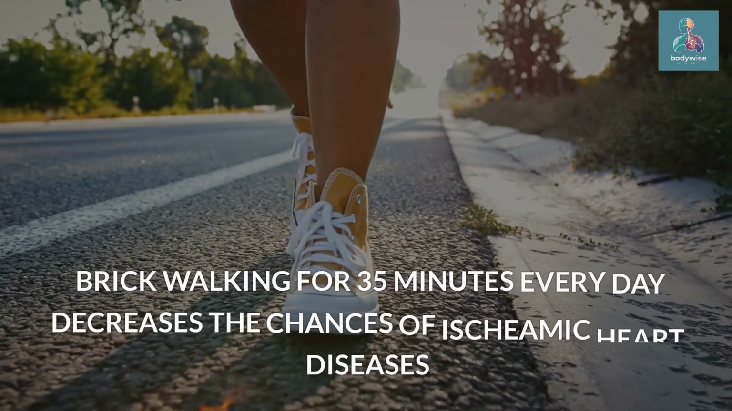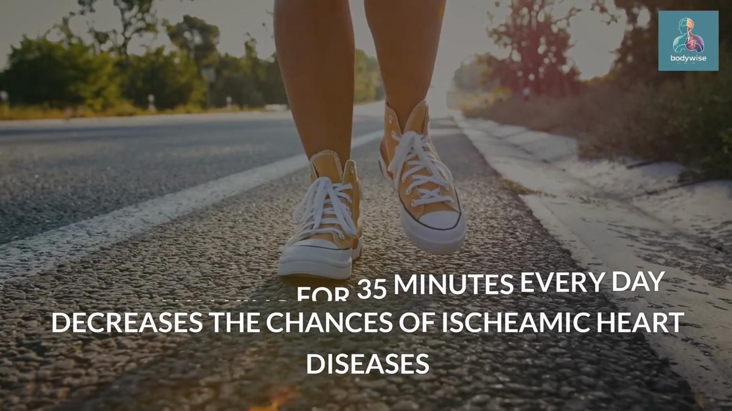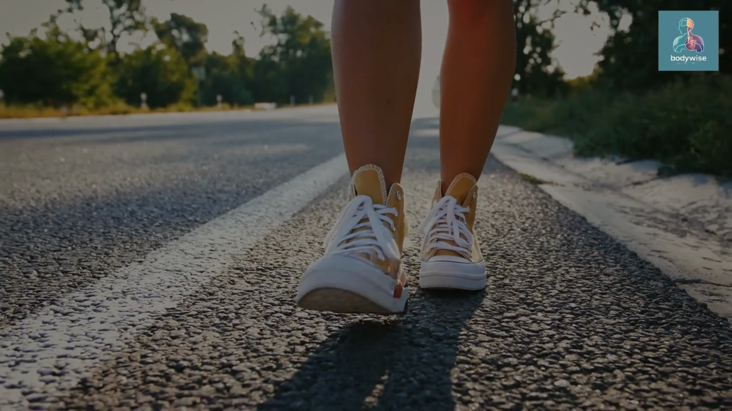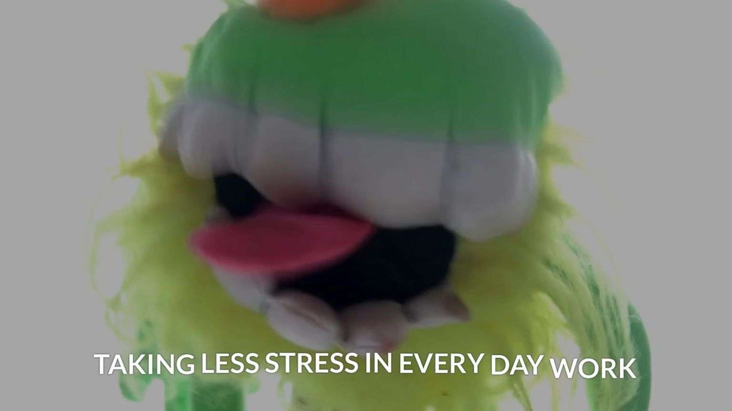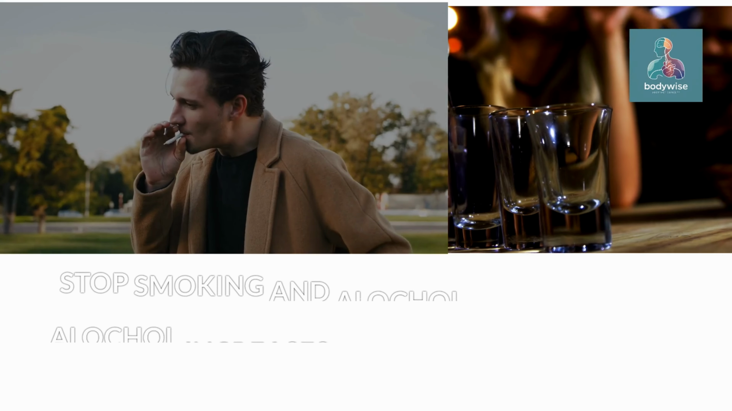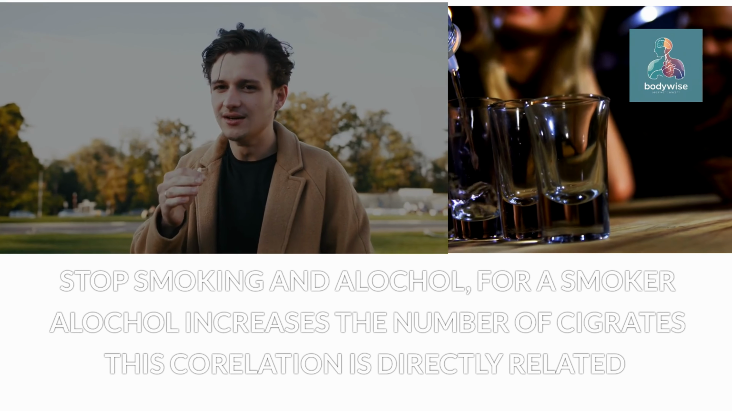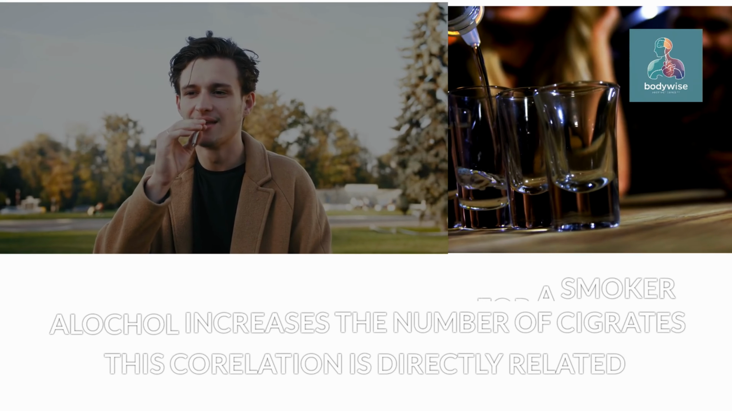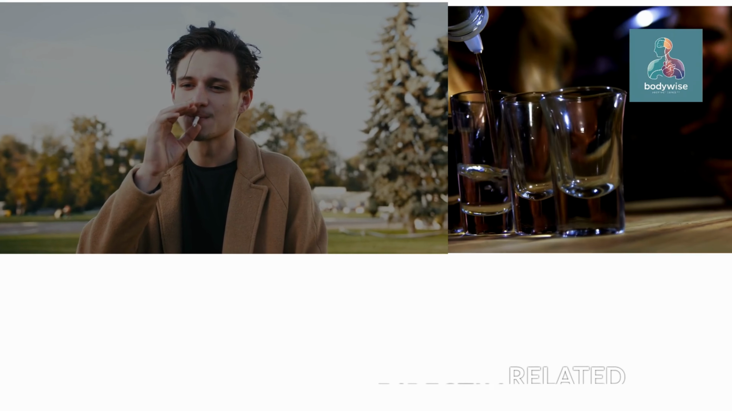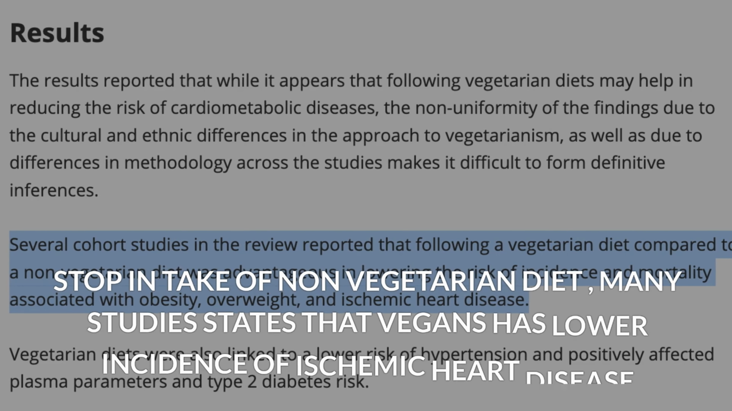Brisk walking for 35 minutes every day decreases the chances of ischemic heart disease. Take less stress in everyday work. Stop smoking and alcohol for a smoker. Alcohol increases the number of cigarettes; this correlation is directly related. Stop intake of a non-vegetarian diet.